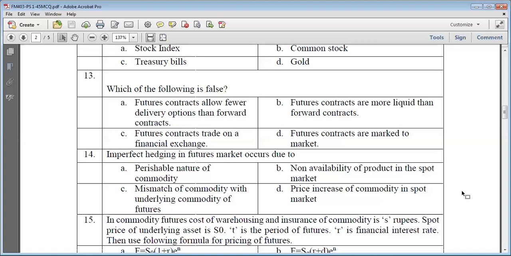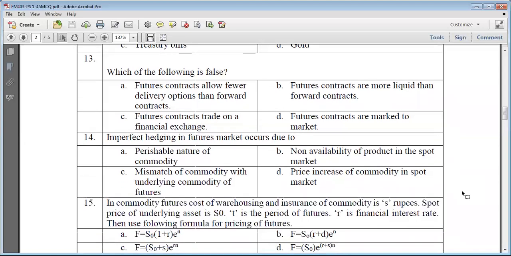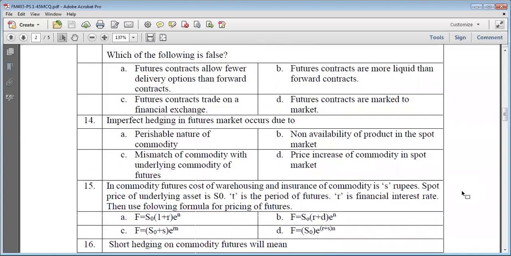Now we are moving to 15. A commodity futures: cost of warehousing and insurance of the commodity is S. Spot price of the underlying asset is S0. T is the period of time. R is the financial interest rate. Here, the formulas for calculating futures price are given. Out of these formulas, D is the correct one.